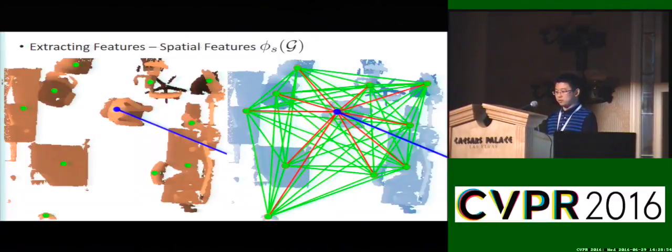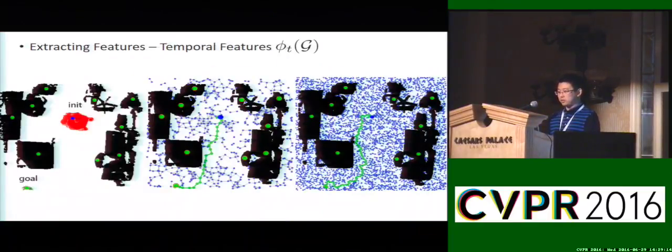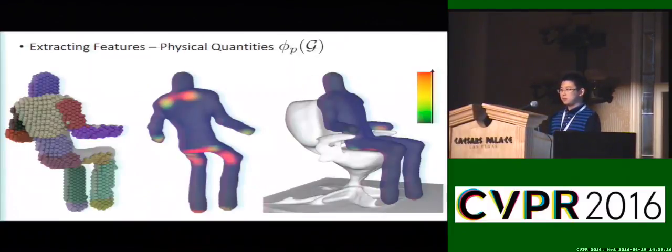Spatial features are defined as human-object and object-object relative distance and orientations. For each object, the geometry center is obtained by averaging over all the vertices. The human head position and orientation is acquired with a Kinect. Temporal features are defined as a planning cost from a given initial position to a goal position. We use a probabilistic roadmap planner to calculate the cost. Physical quantities produced by people interacting with things are computed with the finite element method. An example is shown here.